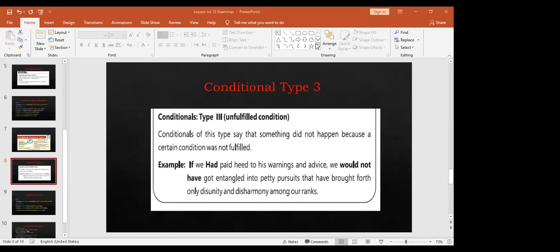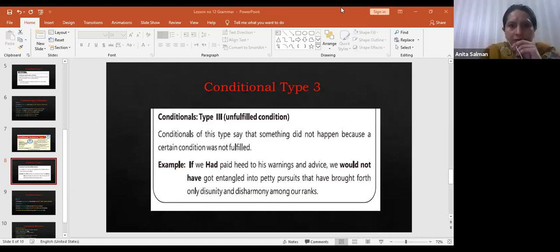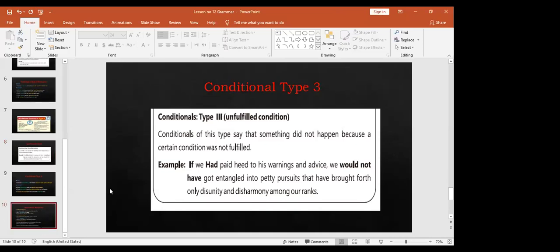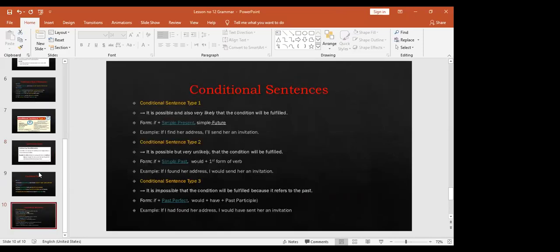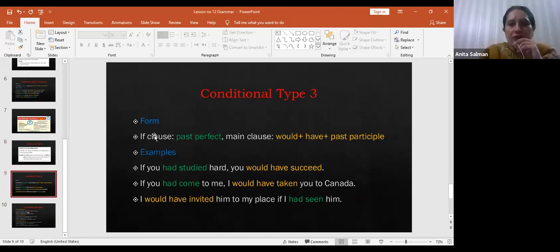Now I'll take out the examples. You can look at the example of condition number 3. Okay, conditional type 3. Look at structure first. If clause consists of past perfect tense, and main clause consists of would have plus past participle.